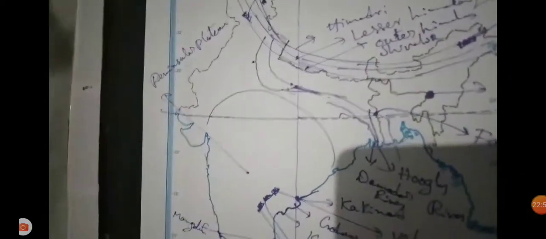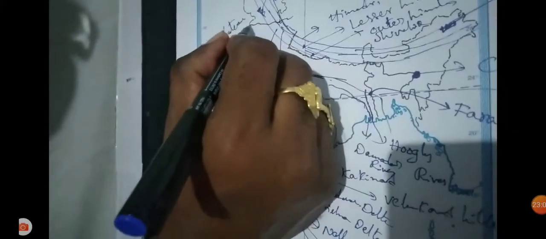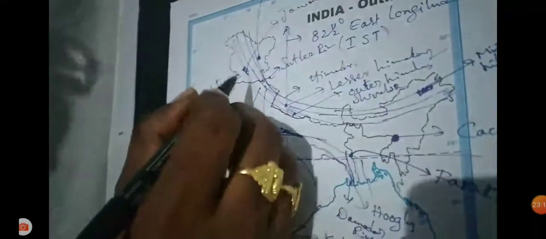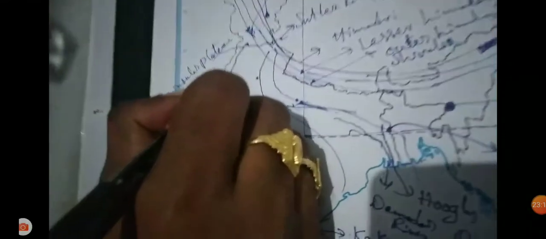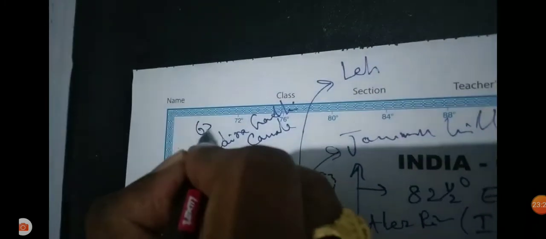Article 370 was cancelled and the Jammu and Kashmir state was changed. One of the tributaries of the Indus is the Sutlej. A canal attached to the Sutlej River was constructed, the Indira Gandhi Canal, the longest canal in India.